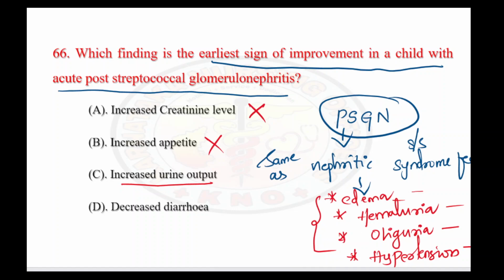Definitely it's a good sign because oliguria is the feature of glomerulonephritis. So if the child is improving in the condition, then definitely increased output is seen. So this is the right answer. Last option is decreased diarrhea. Diarrhea is not seen in this condition. So the right answer here is option C.